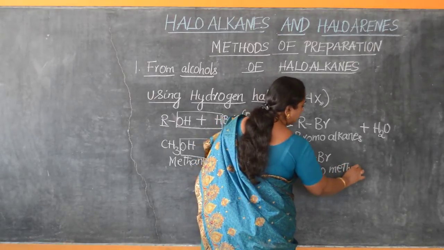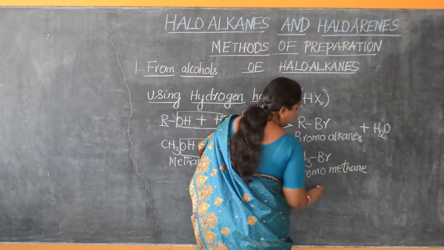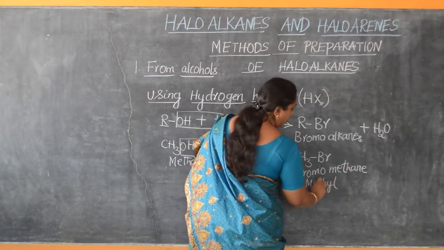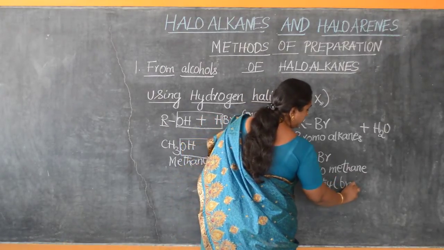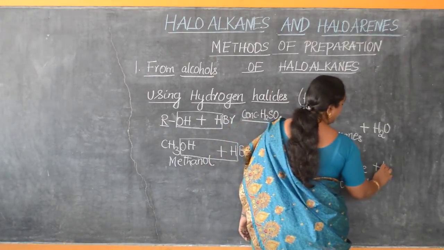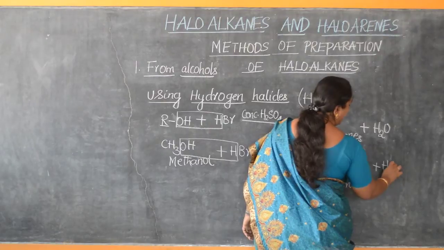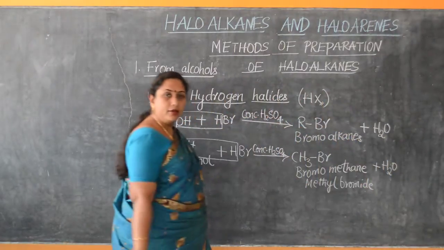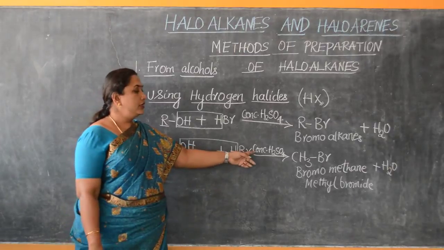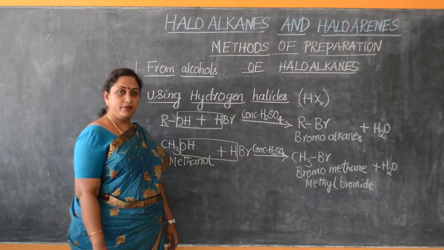Bromomethane is its IUPAC nomenclature. Methyl bromide is its trivial nomenclature, and it is associated with formation of water. Water thus formed is absorbed by concentrated sulfuric acid.